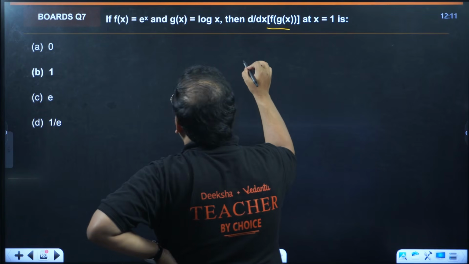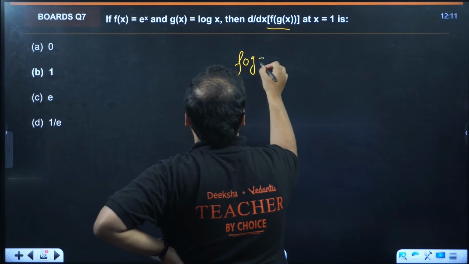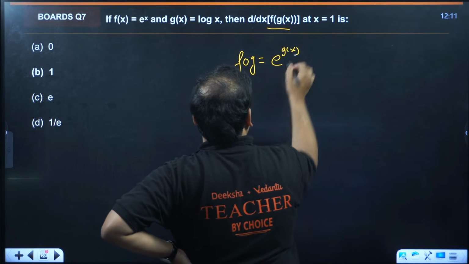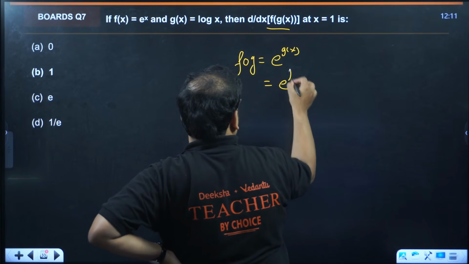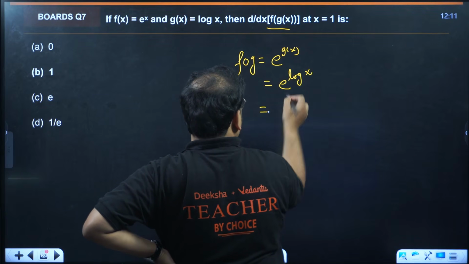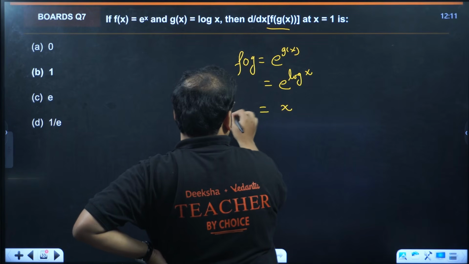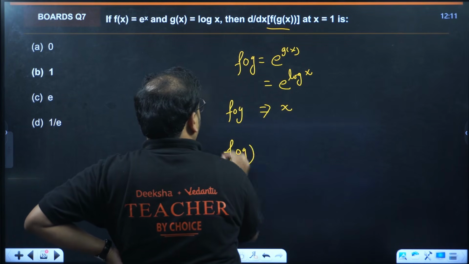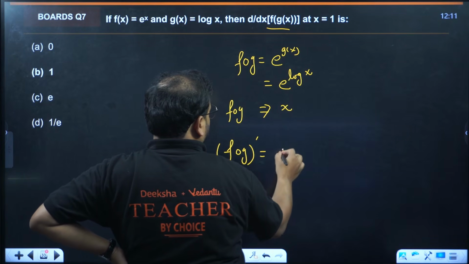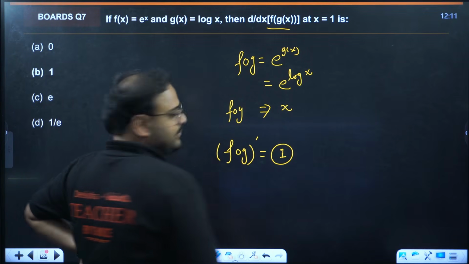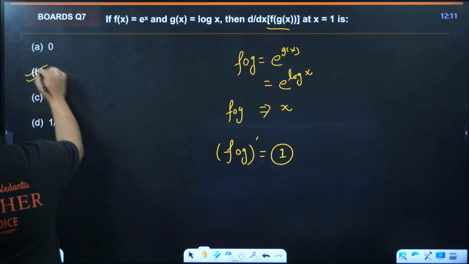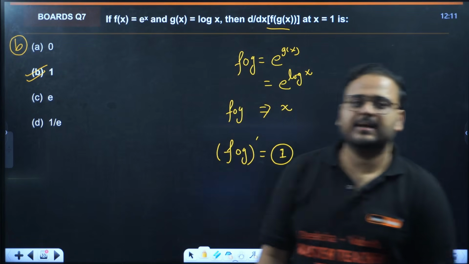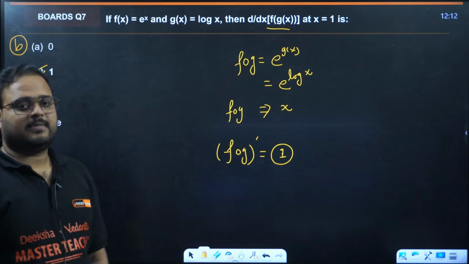So let's find fog. In e we'll put x as g, so we'll put here e power g(x). g(x) is what? Log x. This is clear. e power log x is the x itself, so fog value is coming as x. They're asking us the derivative of fog. Derivative of x is what? 1. Derivative of x is 1. So the answer is option B. Makes sense, guys? Yes, a very simple problem.